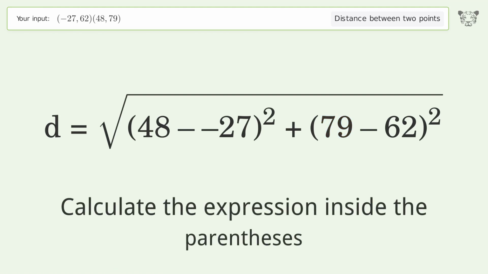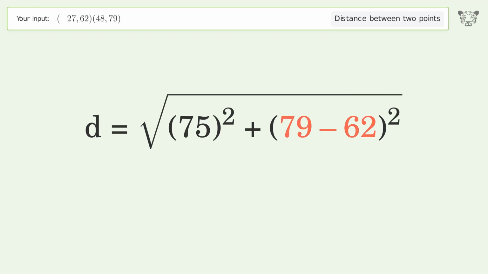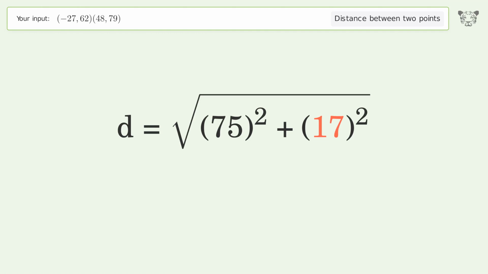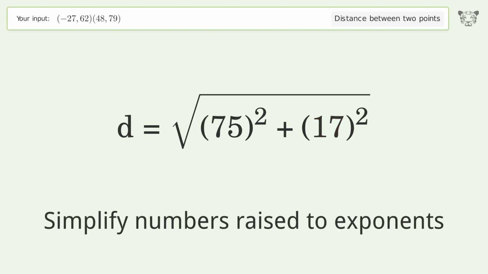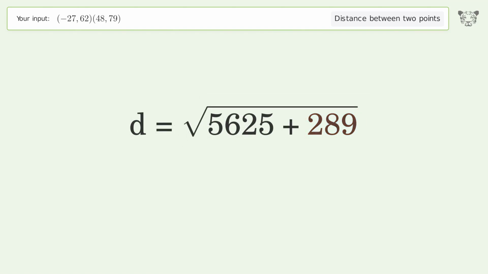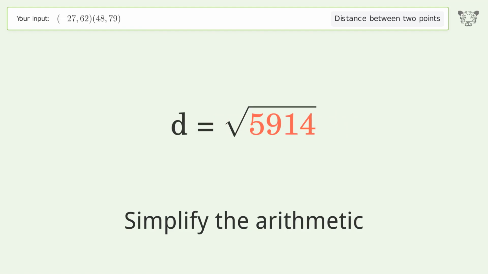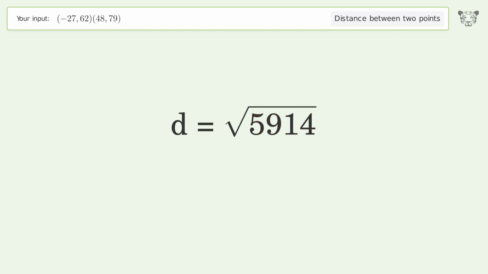Calculate the expression inside the parentheses. Simplify numbers raised to exponents. Simplify the arithmetic. And so the distance between the 2 points is the square root of 5,914, or 76.903.